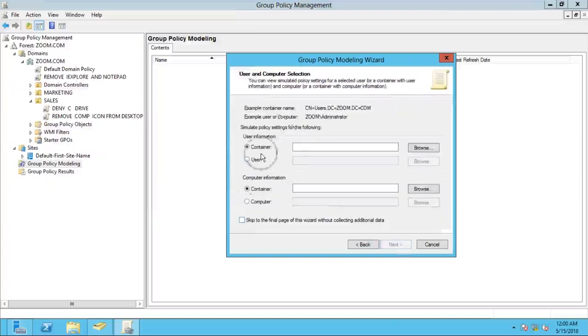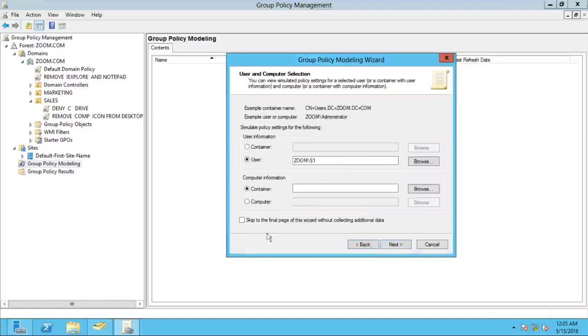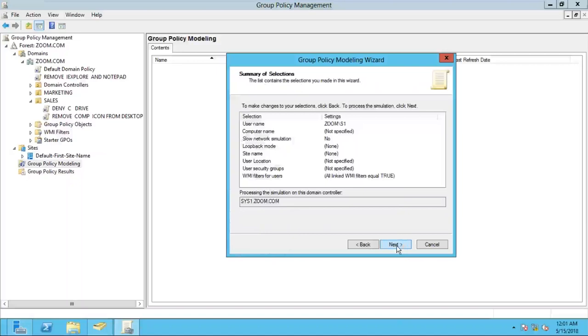Then here we have two options. Container means OU. If you want to check the status of an OU, go to OU. If you want to check the user status, go to user. So select the user and add the username here. Click on browse, type the username S1, check names, click OK. Then after the user is added, check the box to skip to the final page, click next and click finish.